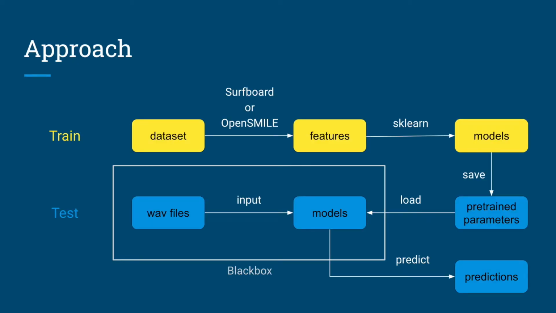Here's a diagram of the workflow. In the training phase, we extract features from the ALC dataset using the OpenSmile and the Surfboard toolbox. Then, we train and save machine learning models using scikit-learn. In the inference phase, we are able to get predictions directly for a new wave file using pre-trained models. We also provide an easy-to-use black box, where the input wave file goes in and the output comes out.